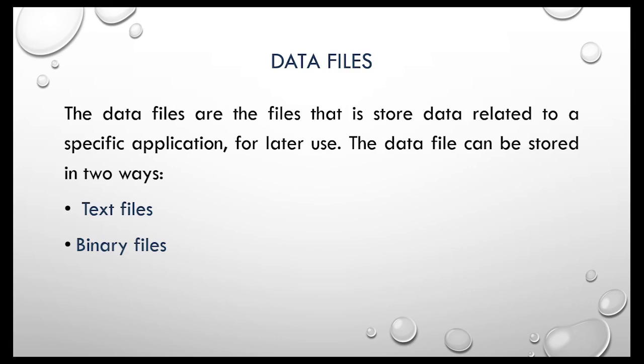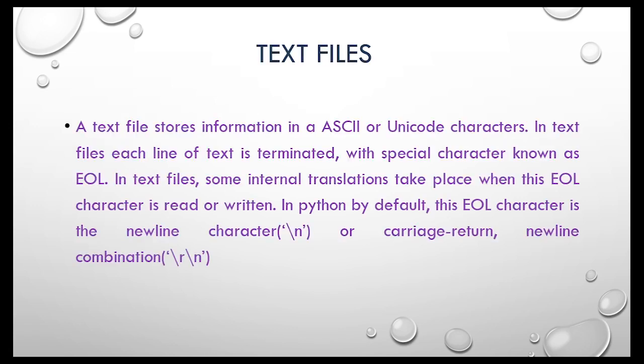The data file can be stored in two ways, or we can say there are two types of files: text files and binary files. Now let's discuss text files and binary files. A text file stores information in American Standard Code for Information Interchange (ASCII) or Unicode characters.